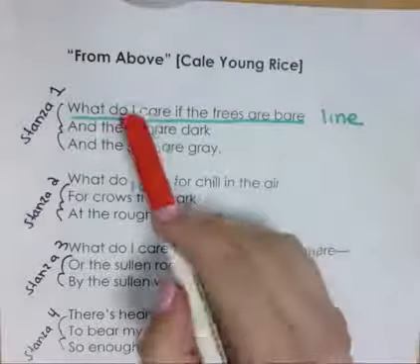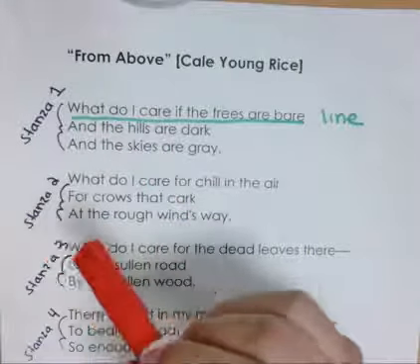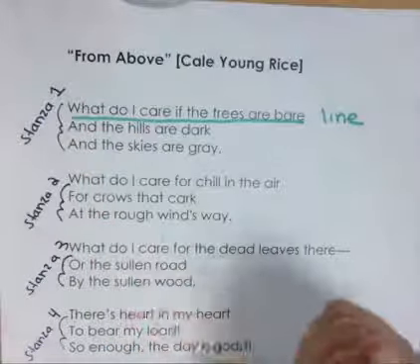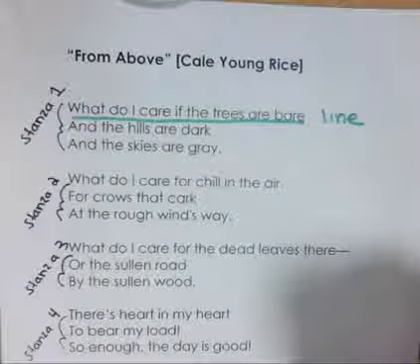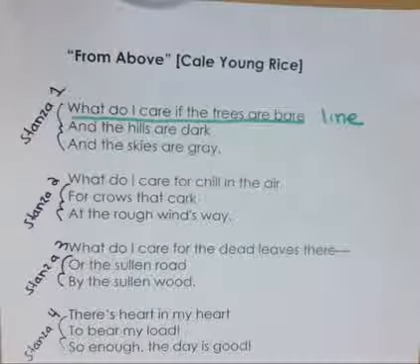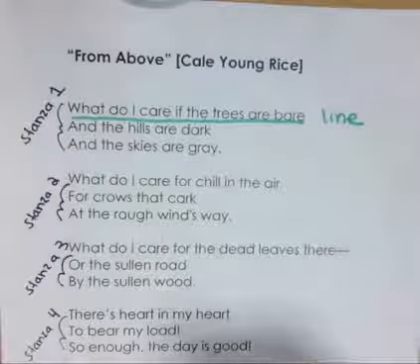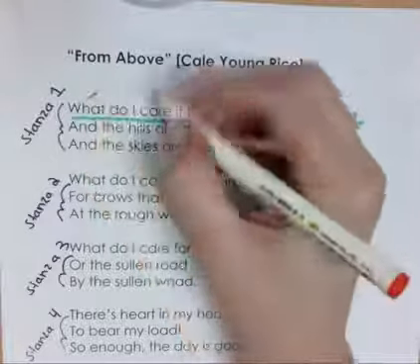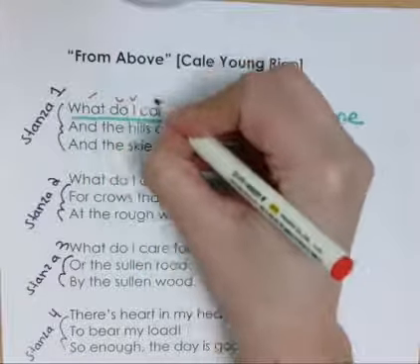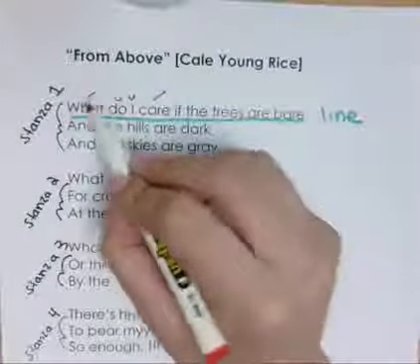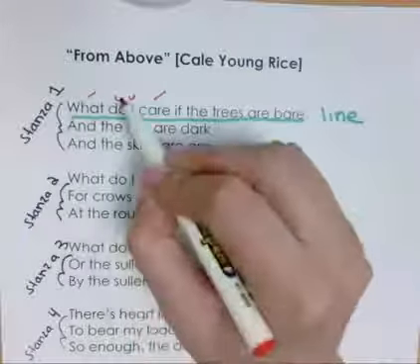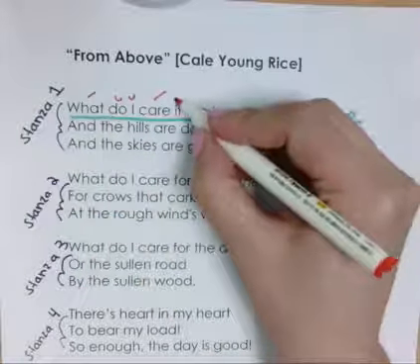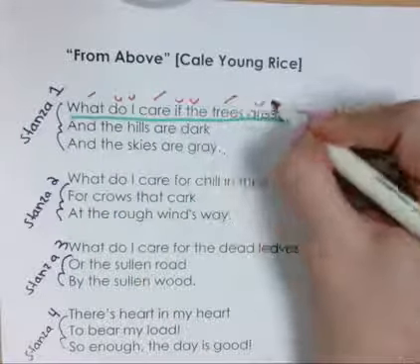So let's look at this first line. I'm going to use little markings to show which syllables are stressed and which syllables are not. We're not going to learn how to do this in this class because it's a little bit challenging, but still mark with me because it is interesting. Okay, so what, stressed, do I care, stressed. So you can see these little straight lines mean the syllable is stressed. These little curved ones are unstressed. So what do I care if the trees are bare?